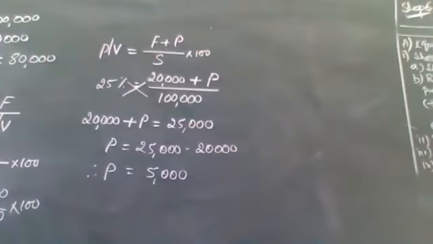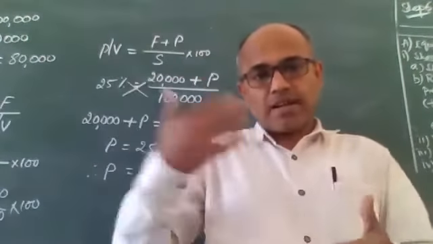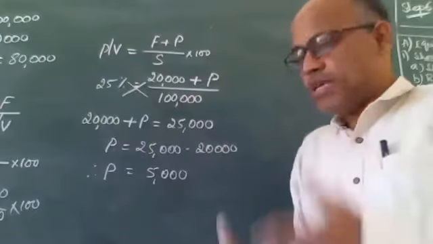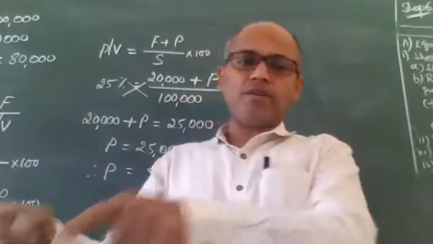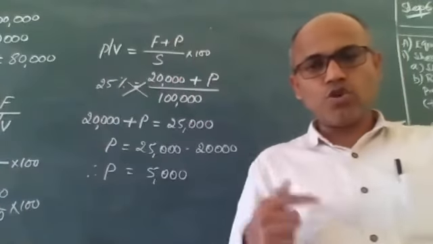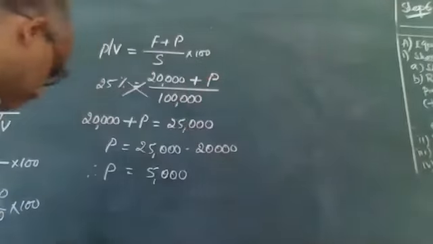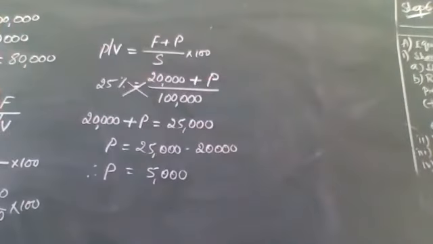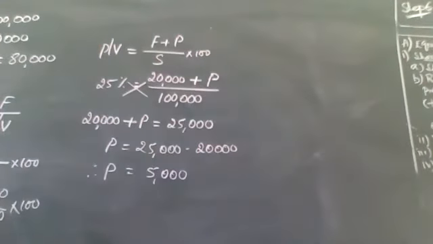So in this question, what did we learn? When you are given BEP, with the help of BEP, it's like the first leg. The first leg is from BEP, I went to PV ratio, and in the second leg, I used the PV ratio to find out the profit. So you should know how to jump and find out what you want. Then, that was 14B. We have one more question here, 14C.